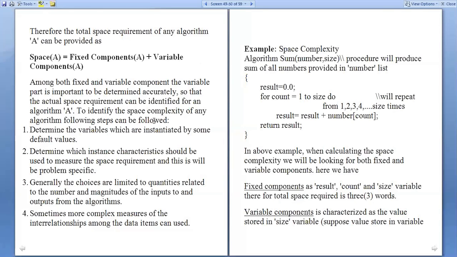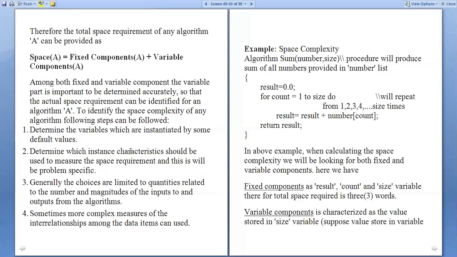So to identify the space complexity of any algorithm, we can follow these steps. What are the steps to find the space complexity? Determine the variables which are instantiated by some default values. Determine which instance characteristics should be used to measure the space requirement, and this will be problem specific.